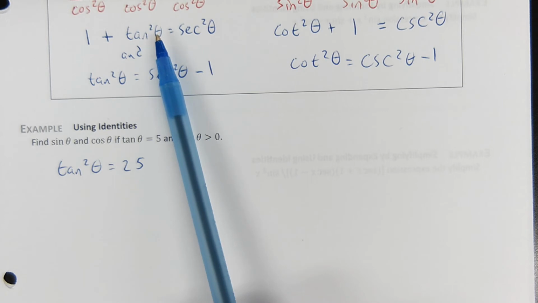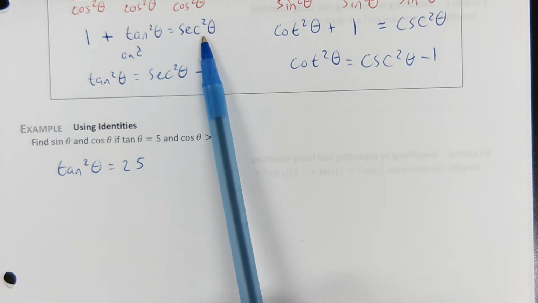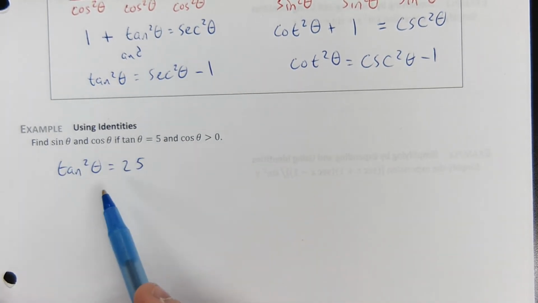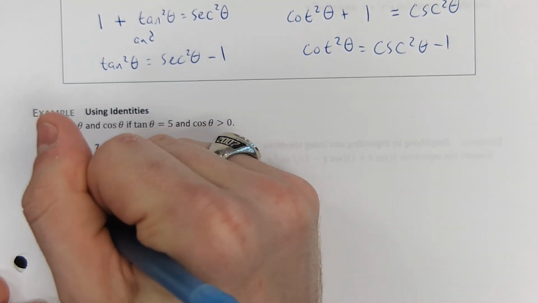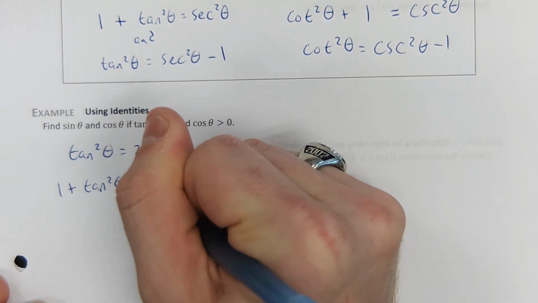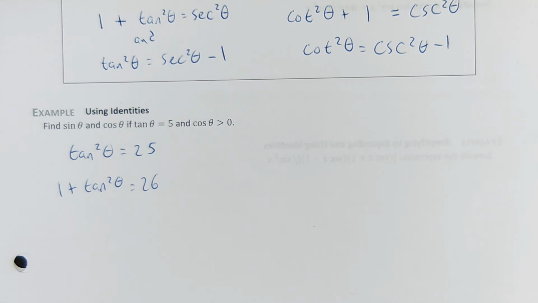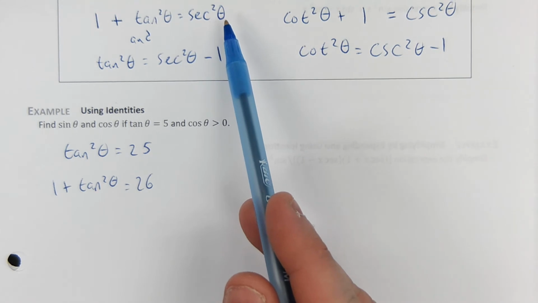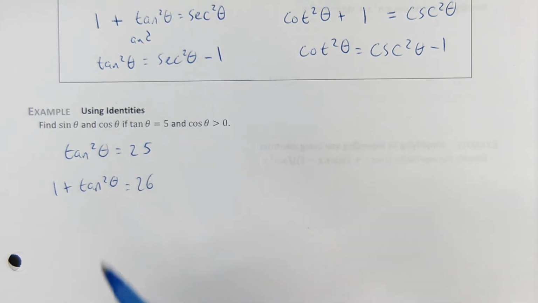It says if I add 1 to tangent squared theta, I have identified secant squared theta. So if I add 1 to both sides of this, 1 plus tangent squared theta is 26, then I can replace my 1 plus tangent squared theta with secant squared theta using this right here, something that we derived.